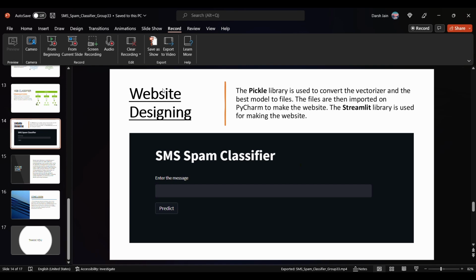Here I'll be talking about the website designing which was used for deployment. First we have imported the pickle library, which is used to convert the vectorizer and the best model which we found in the code into file formats. Later we are using Streamlit, which is an open source app framework in Python for making the app. I'll be demonstrating how we have made the app and how the app works.